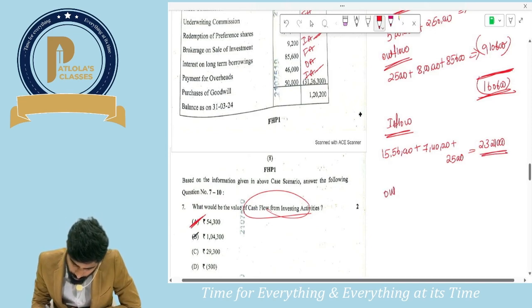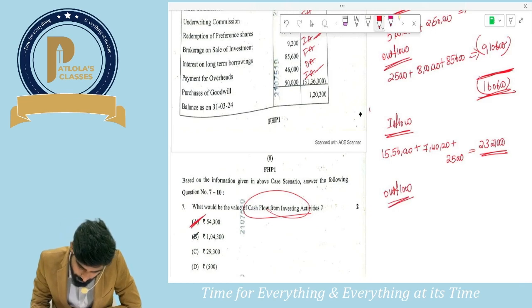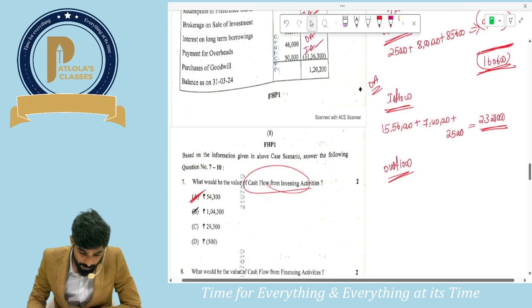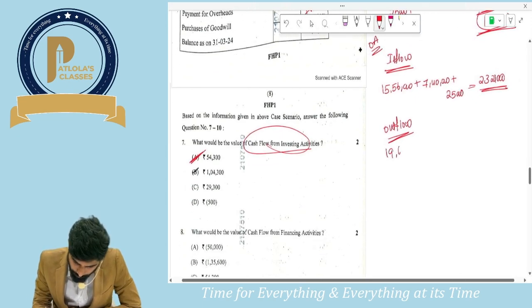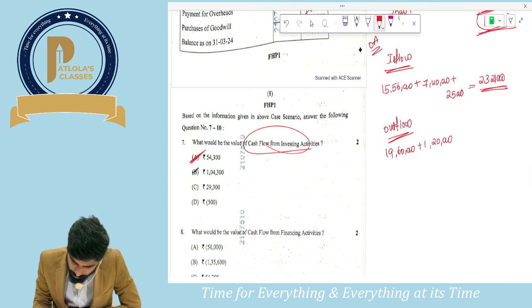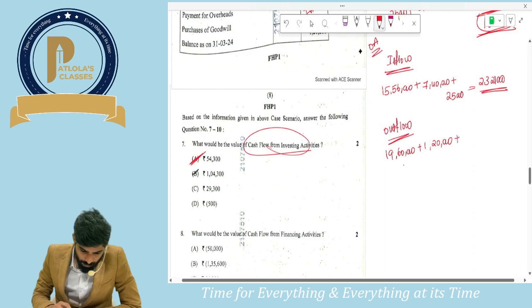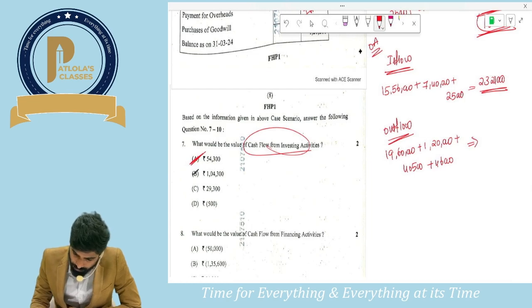How much is the outflows? These are which activity, guys? Operating activity. Let us see how much are outflows. 19 lakh 60,000 plus 1 lakh 20,000 plus 40,500 plus 46,000. Let us calculate how much are total outflows.